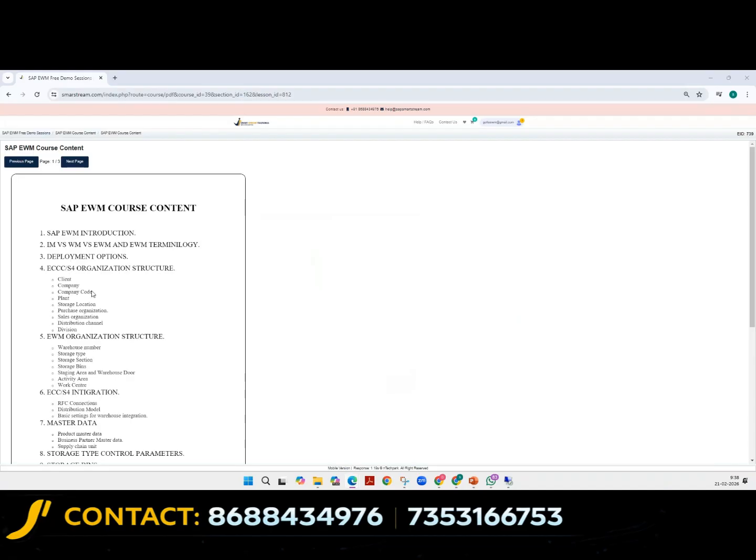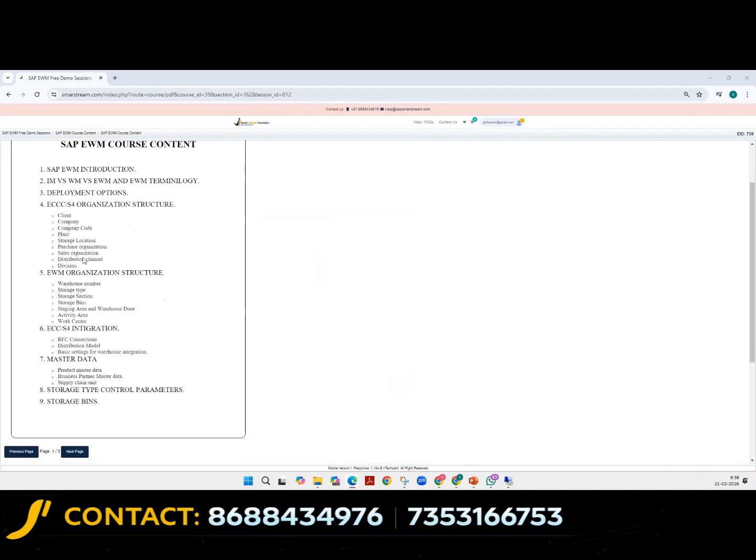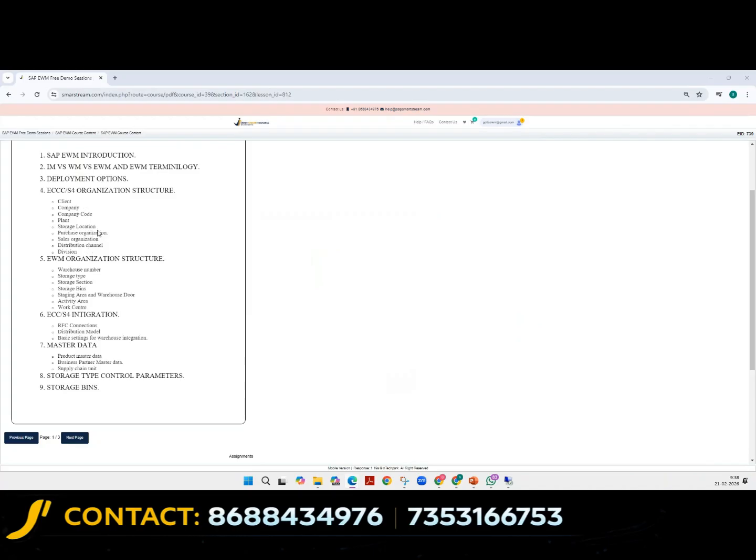And then next we will go through the org structure: what is a client, company code, plant, storage location. All these things you will not do as EWM. You will not touch these things at all in real life also. But you should be aware of what this org structure looks like. Before the warehouse, there is a plant, and above the plant there are other org structure elements as well. We will also go through that briefly.